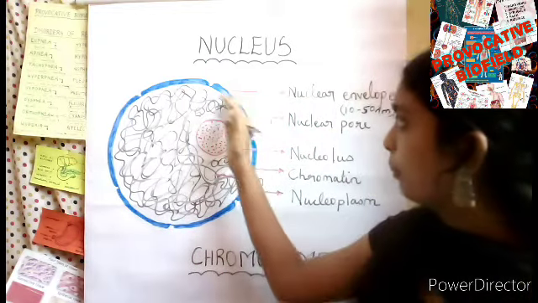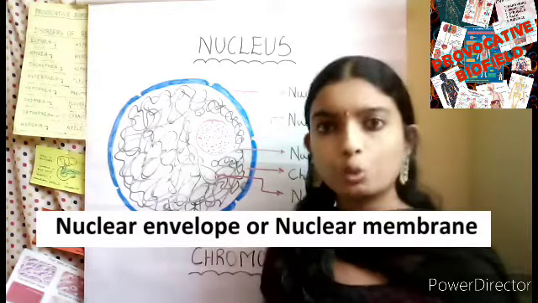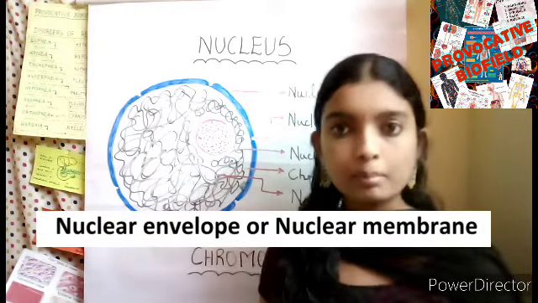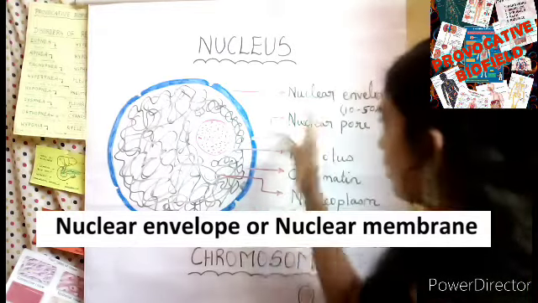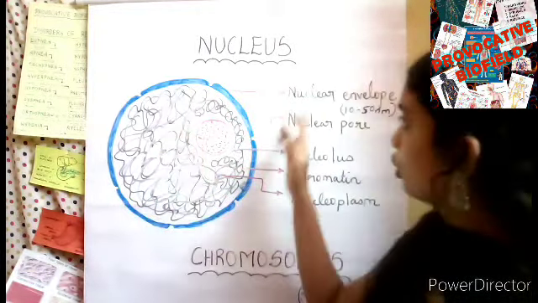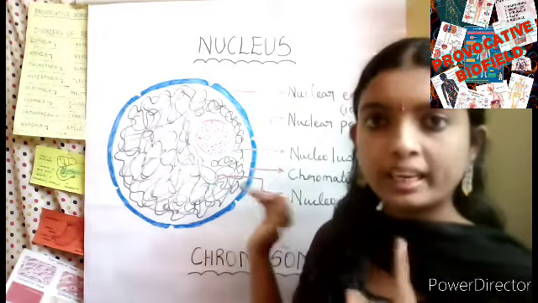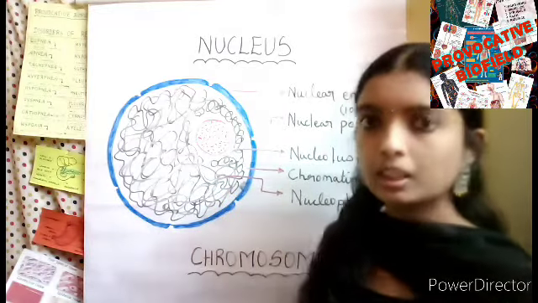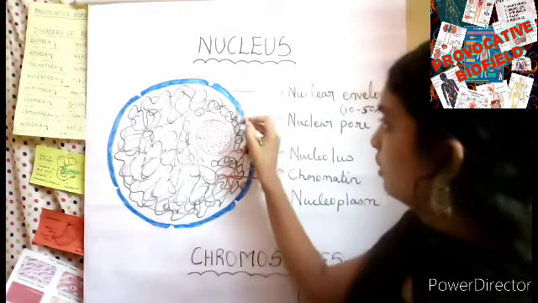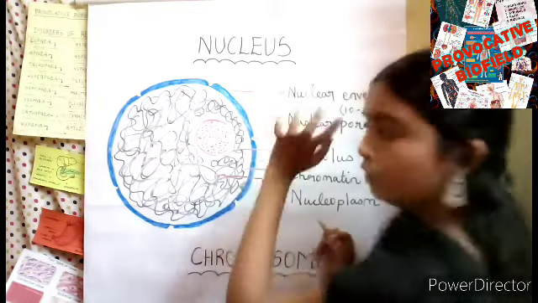It consists of a membrane called the nuclear envelope. This nuclear envelope is also known as nuclear membrane, karyolemma, etc. The nuclear envelope covers the nuclear structure. Its thickness is 10 to 15 nanometers. It is a double membrane. Can you see here? This is a double membrane structure, the nuclear envelope.